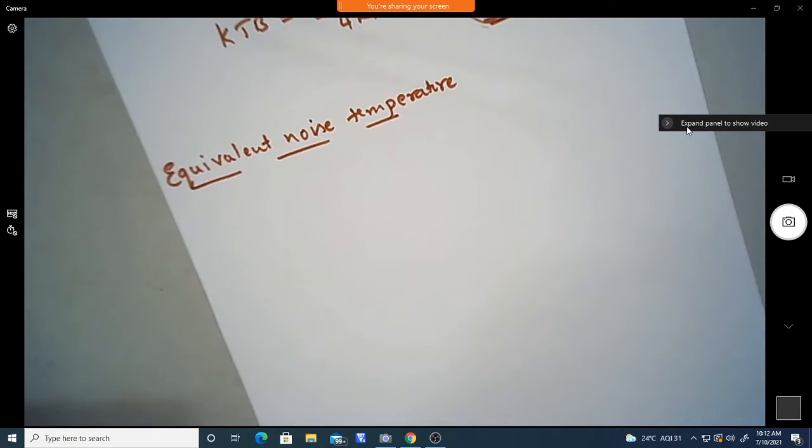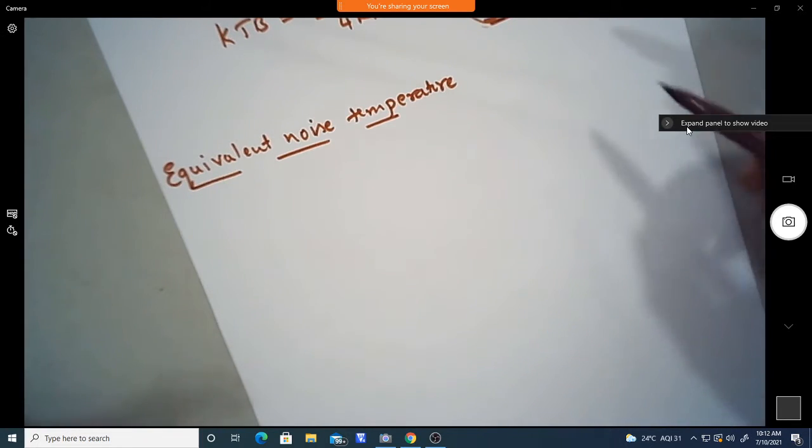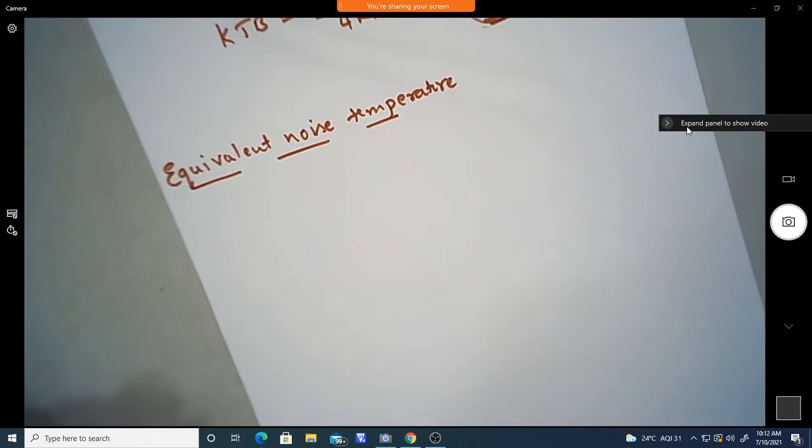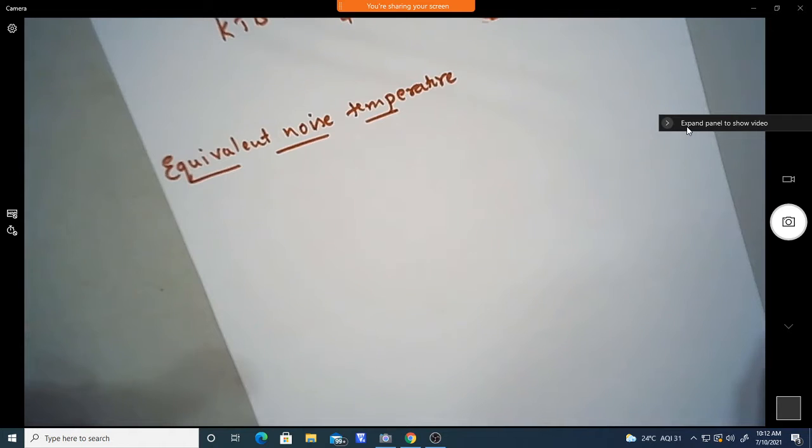When we plot that, in general, if that noise power does not change significantly with respect to frequency, then the noisy model of a resistor which we have discussed can be modeled using this equivalent noise temperature.